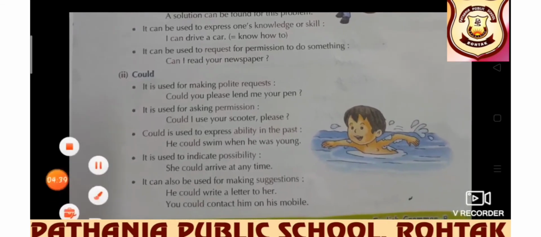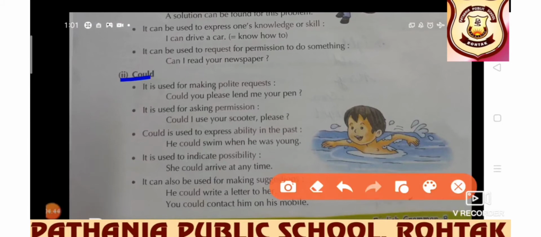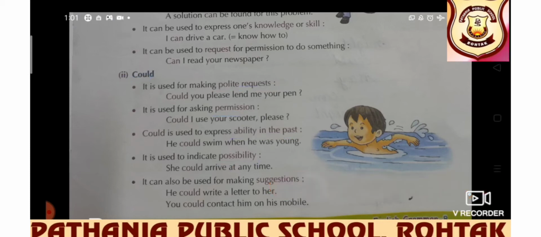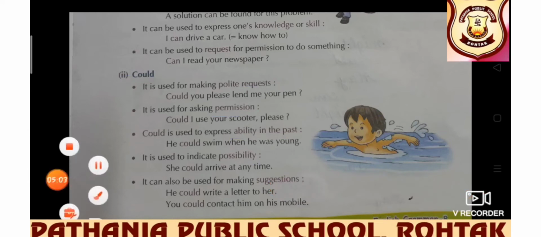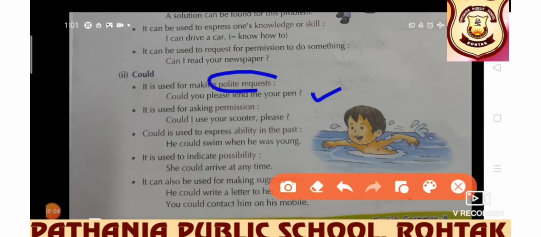Next is could. Could is used for making a polite request. It is used for asking permission. Could is used to express ability in the past. It is used to indicate possibility also. It can also be used for making suggestions. And very nicely the examples have been given. Could you please lend me your pen? Of course, a polite request. For permission: could I use your scooter please?